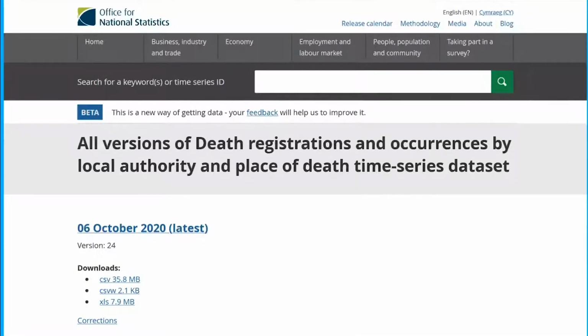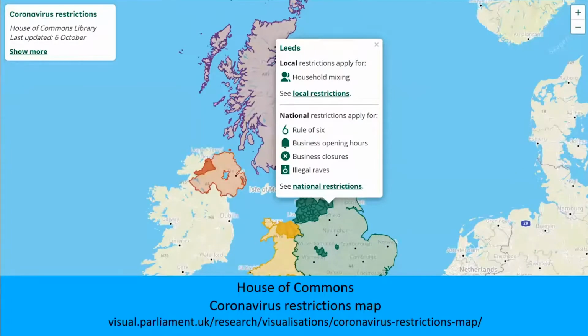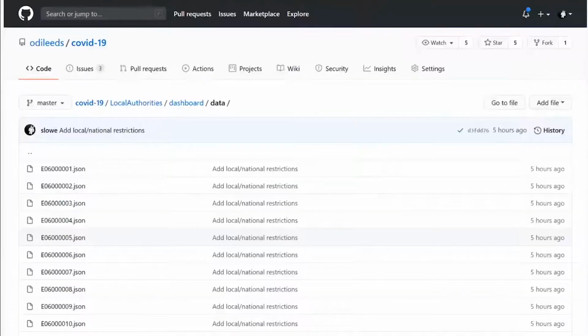Each file gets bigger and bigger with time because I just put all the deaths since the start in, noted by week. And then that's the House of Commons coronavirus restrictions map, which is quite nice, showing you your local restrictions. And in the show more link at the top there, there's a CSV file that you can download, which is what I'm using. I'm not sure if they've updated it with the central belt of Scotland restrictions.